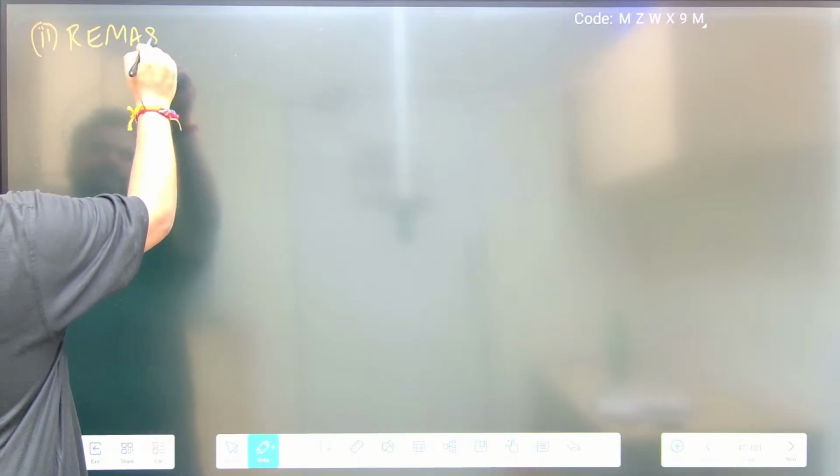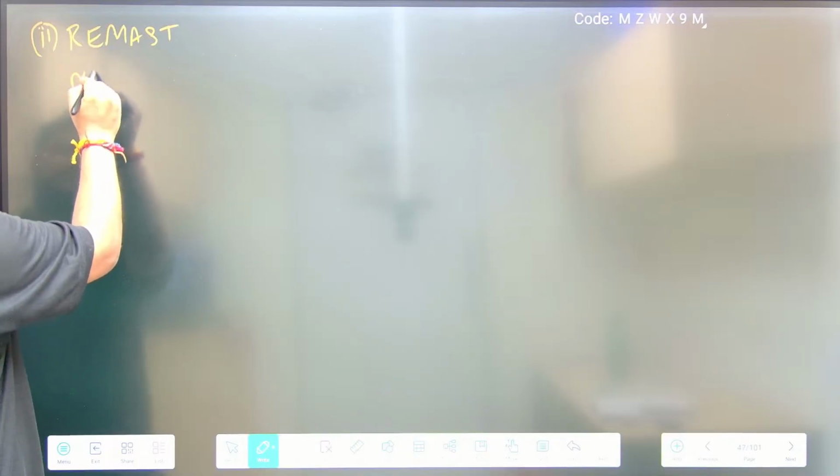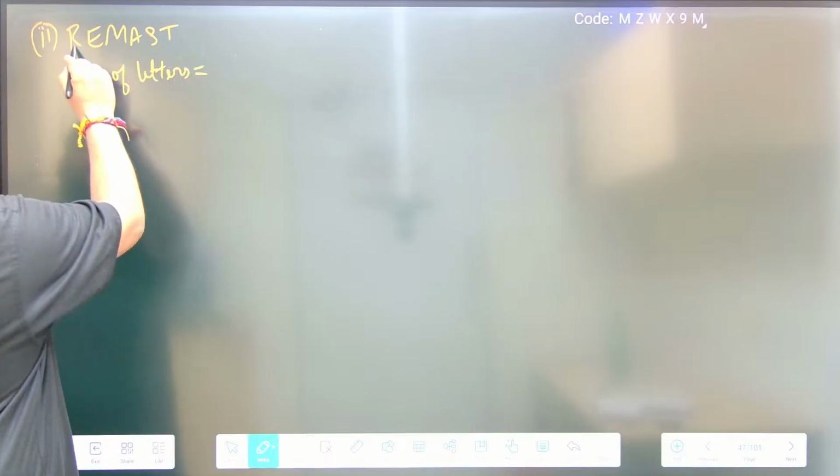Remasked. What should we do? We have to find the rank of this. Here, what is the number of letters? You have to write the number of letters. The number of letters is 1 2 3 4 5 6.